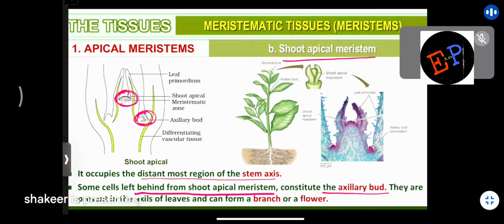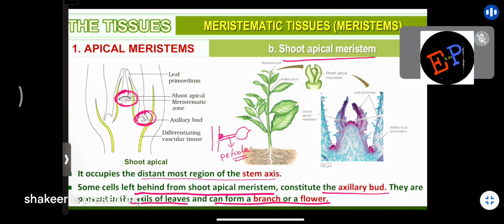That's it. So they are present in the axils of the leaves and can form a branch or a flower. Where can you find buds? Buds are present at the starting of the petiole. What is a petiole? The supporting structure of the leaf is called the petiole. For example, if this is a stem, consider this is a leaf. This structure is called the petiole. And at the starting of the petiole, you can see these buds. From these buds only, branches or flowers come out.